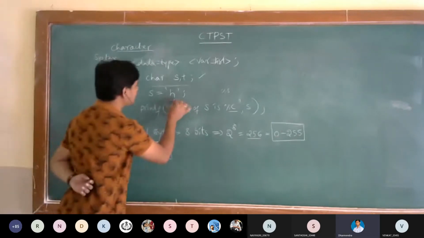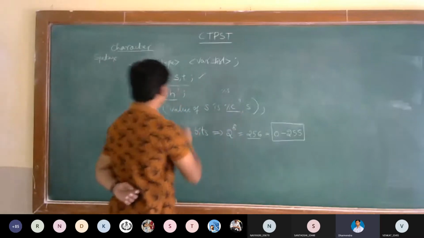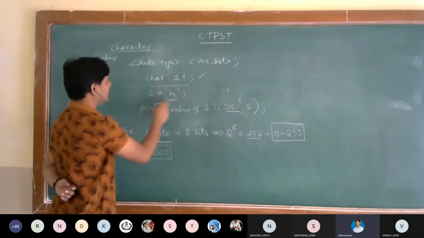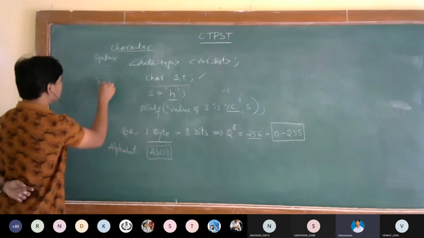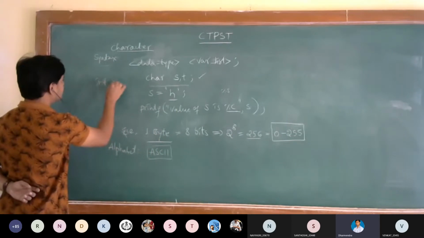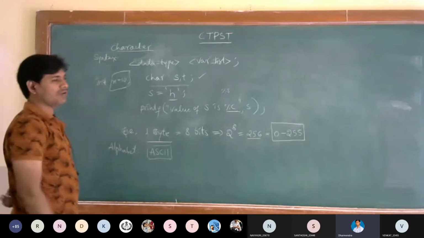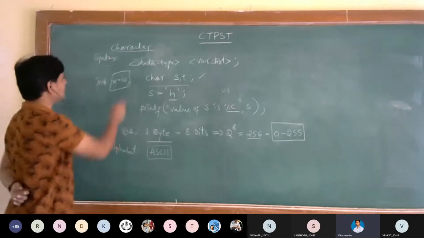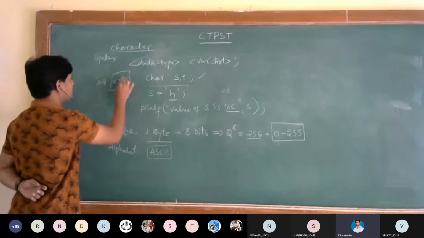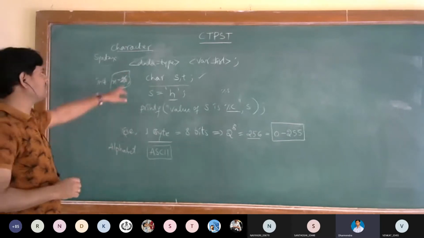See, I am taking H while printing H. Previously, if I take int x is equal to 10, or for example 25, the computer doesn't know what is 25.